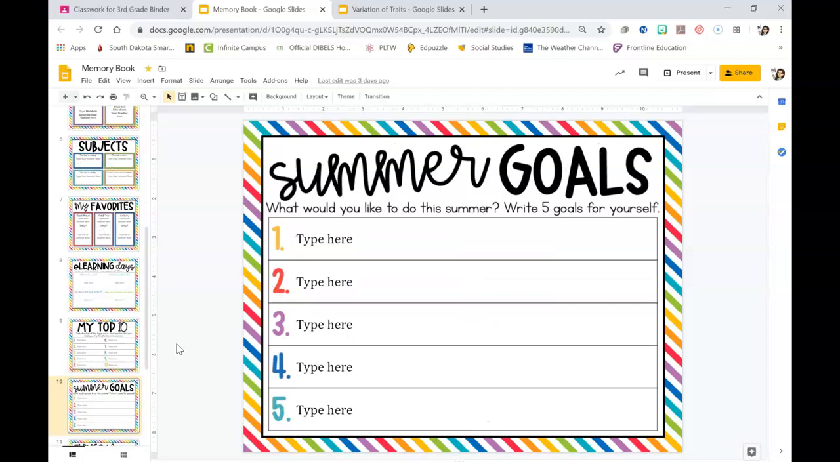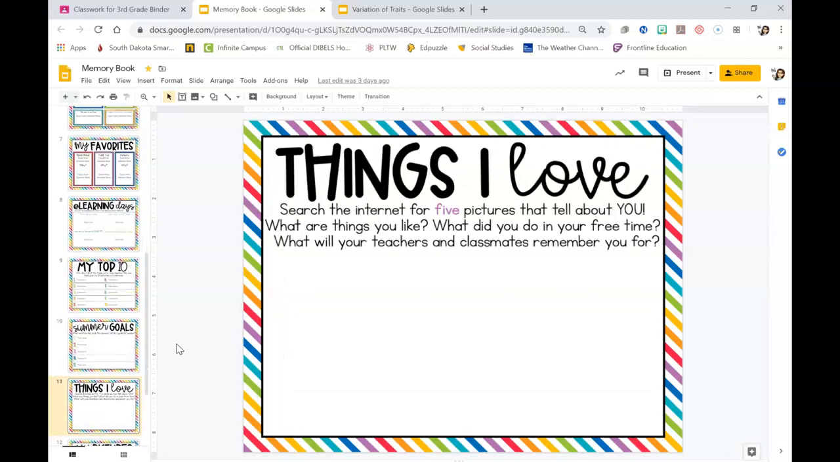Summer goals. What are some goals you have for this summer? Maybe you want to read 10 books. Maybe you want to be nicer to your brother or sister. Maybe you want to try to keep your room cleaned all summer. Maybe you want to try to help your mom and dad do the dishes this summer or do the laundry. Okay, what are some goals you have for yourself this summer?